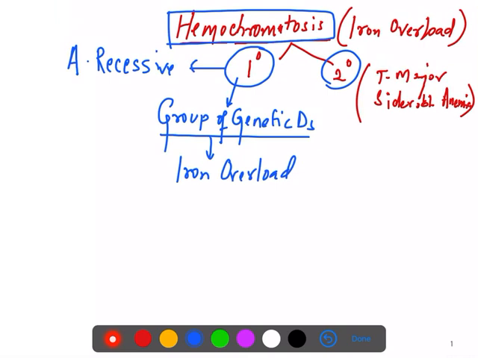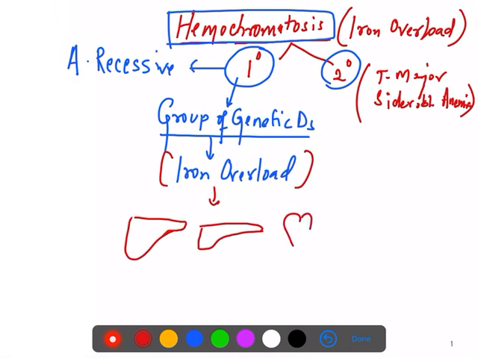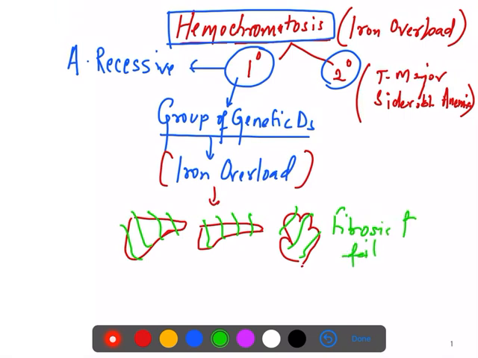And because of the defective genes, there is iron overload, and this iron overload ultimately leads to the fibrosis of the major organs. For example, the liver undergoes fibrosis, sometimes the pancreas also, and also the heart can undergo fibrosis, and this fibrosis ultimately leads to the failure of these major organs. So what is hemochromatosis?